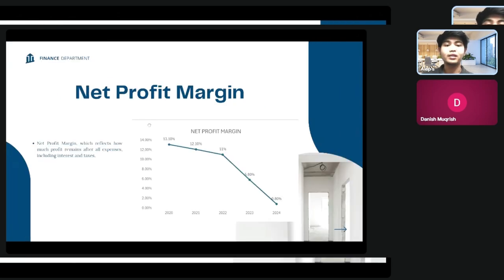Next is the net profit margin, which reflects how much profit remains after all expenses, including interest and taxes. Company Z's net profit margin decreased significantly from 13.1% in 2020 to just 0.8% in 2024. While the company was clearly profitable in the earlier years, profitability weakened sharply after 2022. By 2024, Astro was operating close to break-even, meaning even small increases in cost or drops in revenue could lead to losses. This trend highlights serious concerns about long-term profitability.